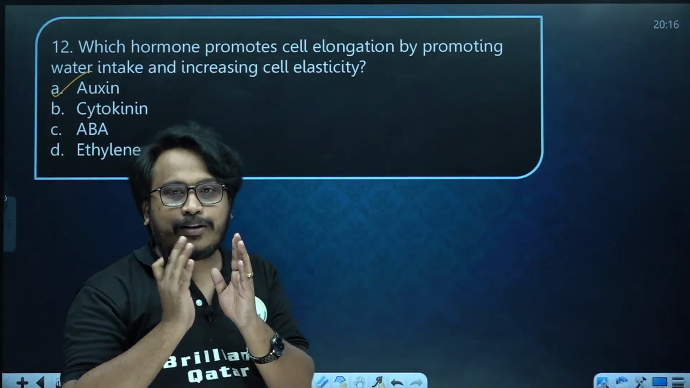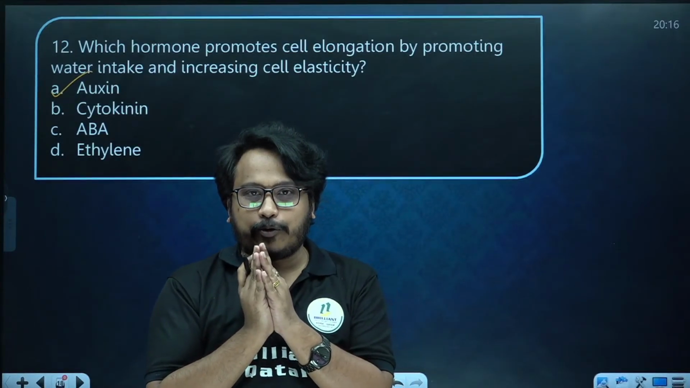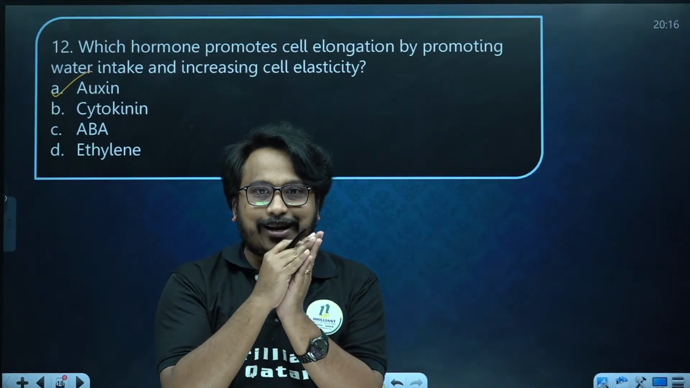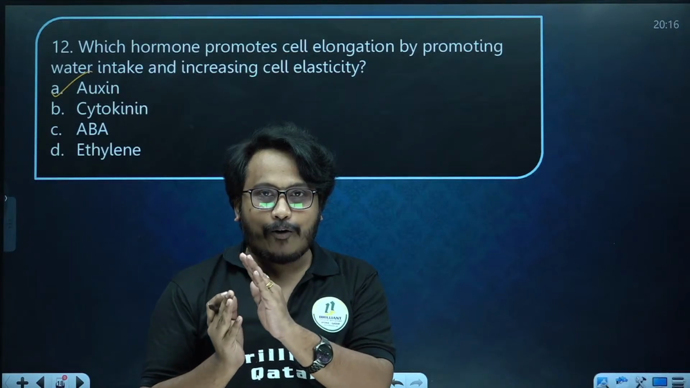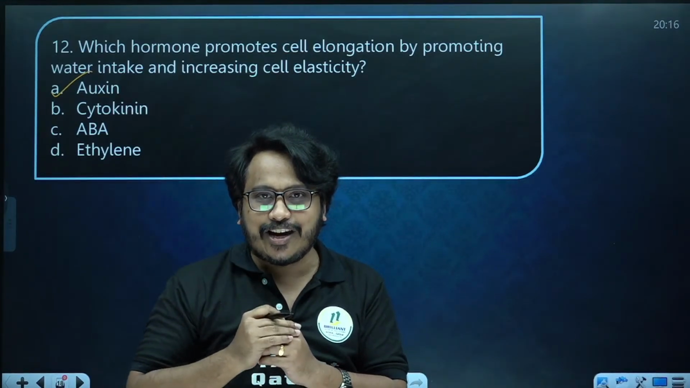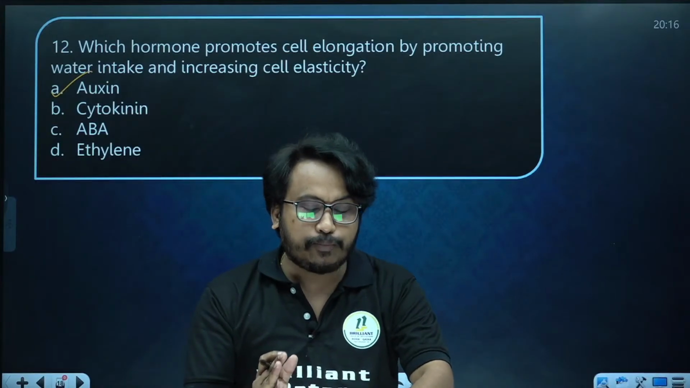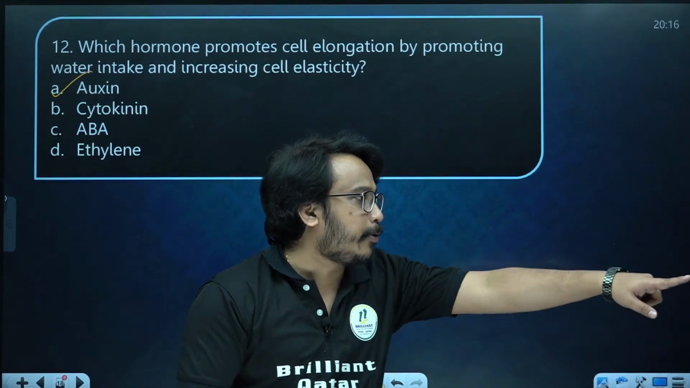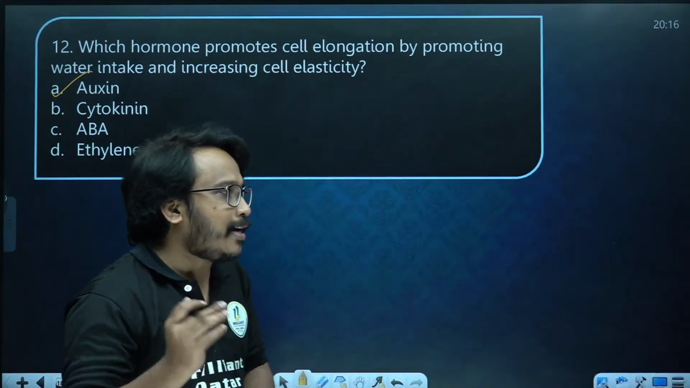Hope you remember about the phototropism. In phototropism, the plant was bending towards the direction of light because of auxin only. Auxin, those who are migrating to the shaded side, there the cells were elongating. That was making the plants to bend towards the direction of light. Hope you got it. Yes, Abhinav. So the answer is A.